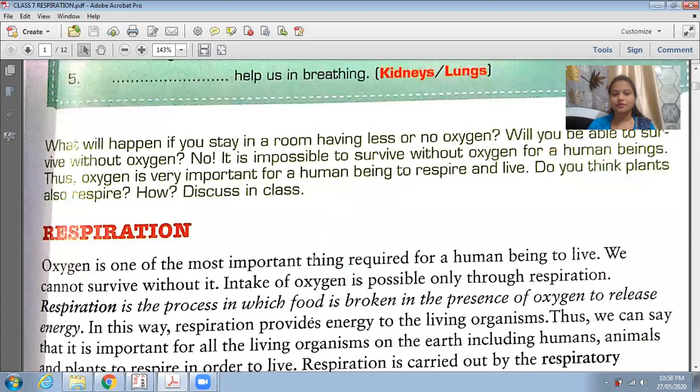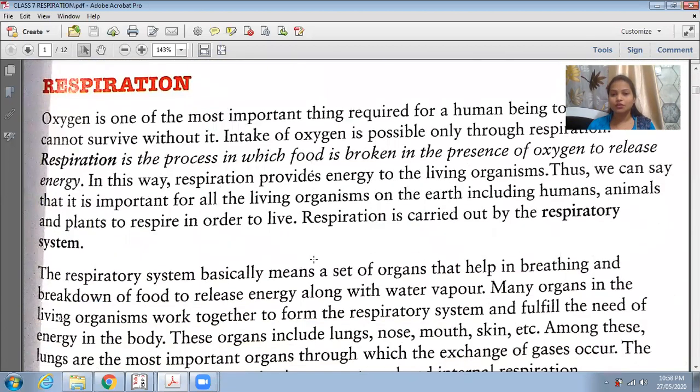Respiration. So we human beings, or any living organism, in order to survive, we all need to respire. And for respiration, the important gas that is oxygen is required, which helps us to respire. We all know that we inhale oxygen and we give out carbon dioxide.